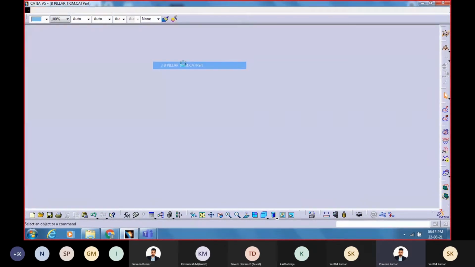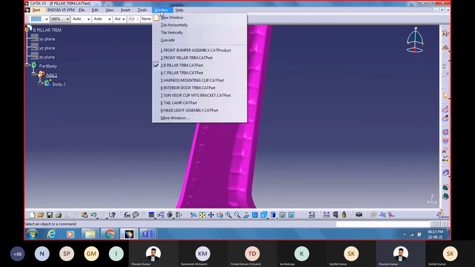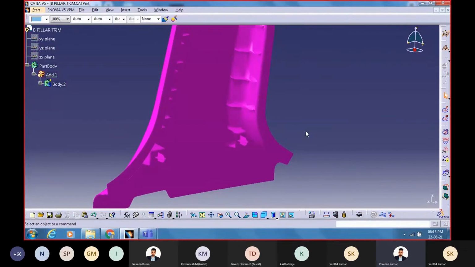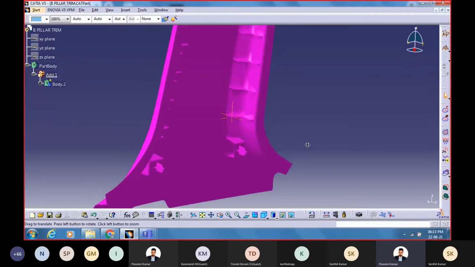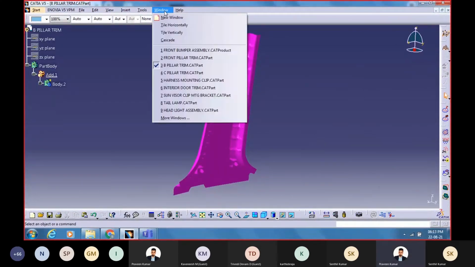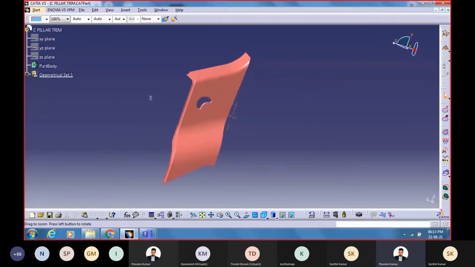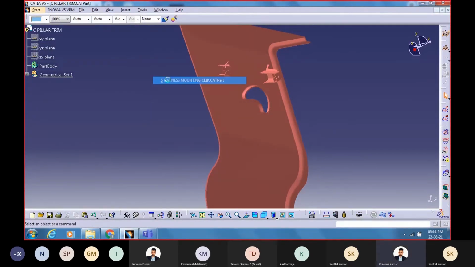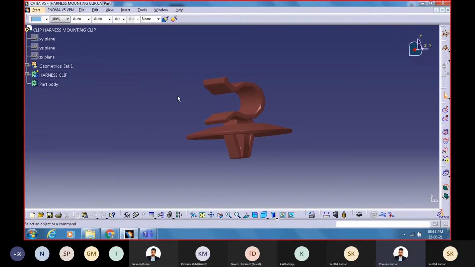Then for the B pillar, we have a B pillar trim. This is the B pillar trim. The B pillar comes at the center of the car, the pillar which connects both the front door and the rear door. That's called the B pillar, the partition between the front portion and the rear portion of the car. You have a C pillar. The C pillar is the third pillar on the car. We have harness mounting clips.